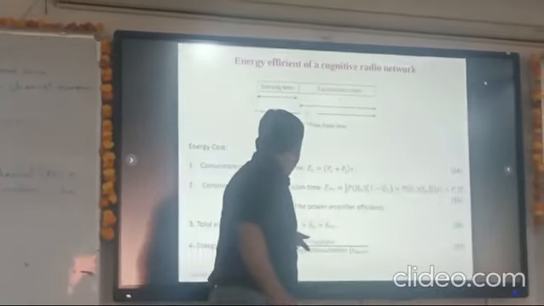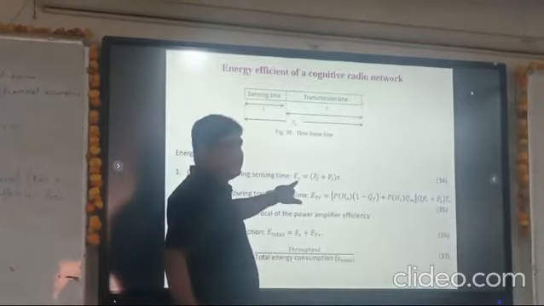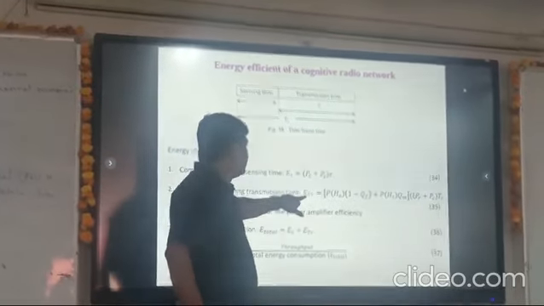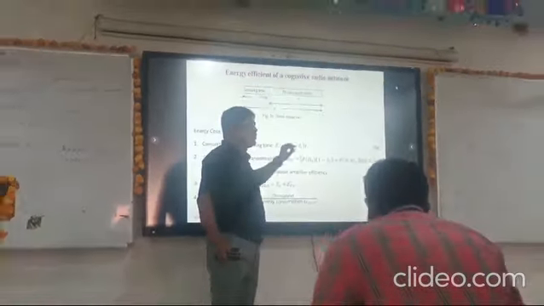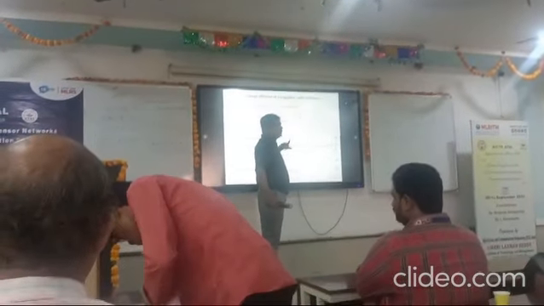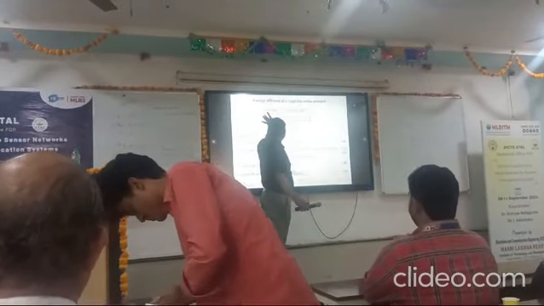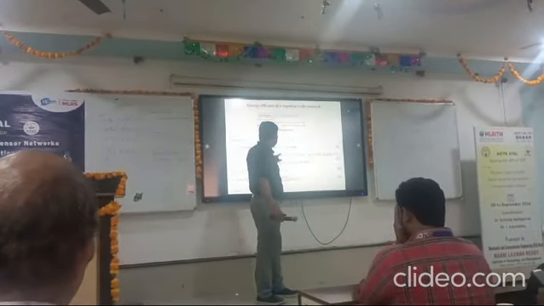Now, what is the throughput? The total energy consumed is ES plus ETR. ES is for the sensing part, ETR is for the transmission part. ES, the sensing part: when it is sensing, two things are running, one is circuit power PC and the other is sensing power PS. So PC plus PS over that duration gives ES.